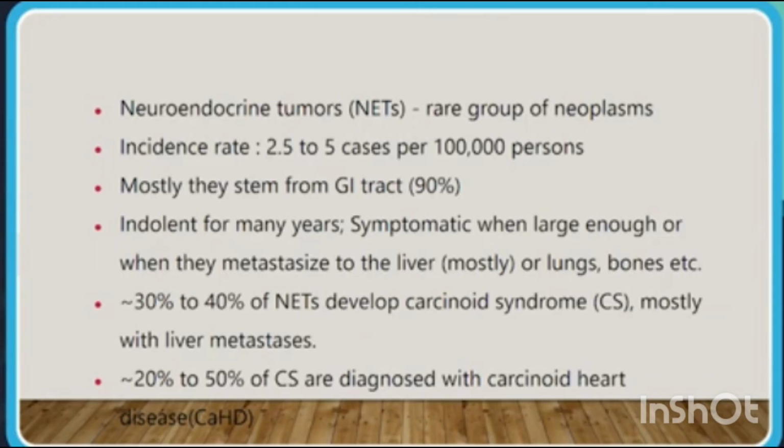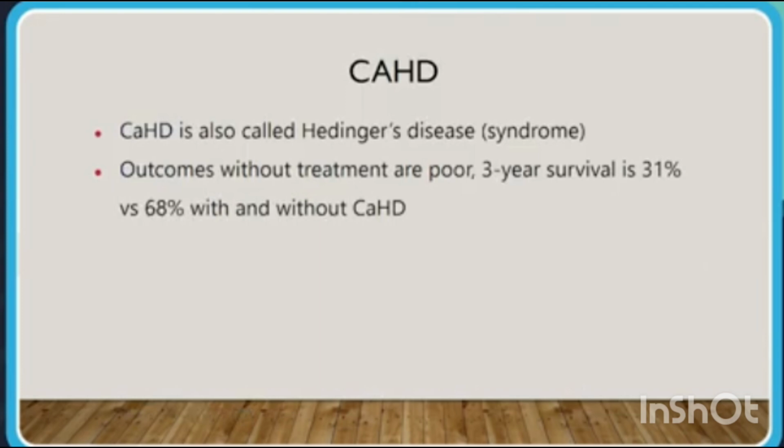Nearly 30 to 40% of neuroendocrine tumors develop carcinoid syndrome, mostly with liver metastasis. 20 to 50% of carcinoid syndromes are diagnosed with carcinoid heart disease. Carcinoid heart disease is also called Hedinger disease or syndrome. Outcomes without treatment are poor. 3-year survival is nearly only 31%, versus 68% with treatment, which can be improved in patients without carcinoid heart disease.